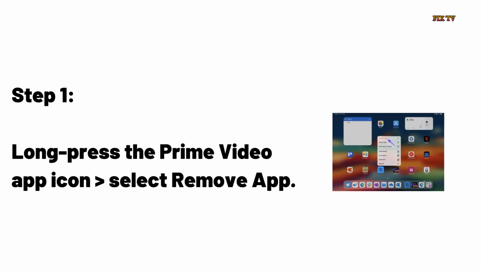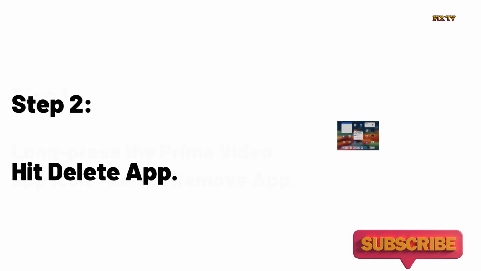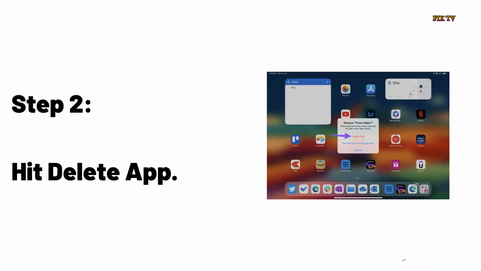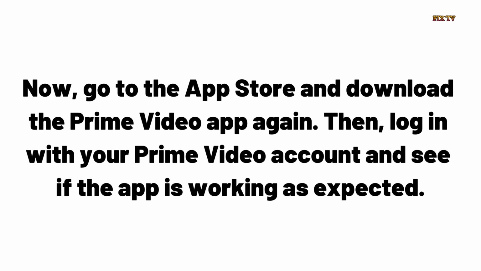Step 1. Long press the Prime Video app icon > select Remove App. Step 2. Hit Delete App. Now go to the App Store and download the Prime Video app again. Then log in with your Prime Video account and see if the app is working as expected.